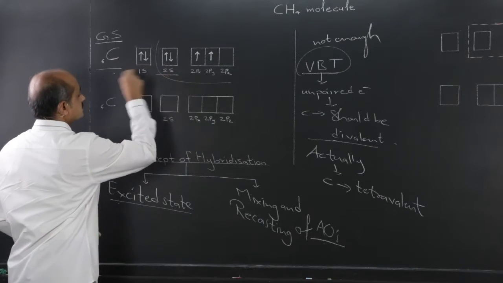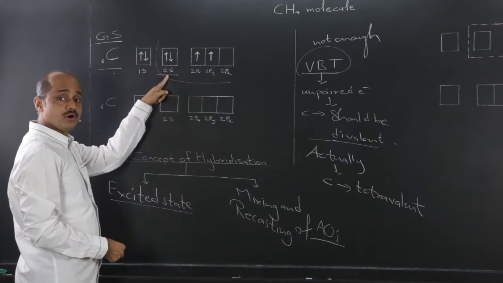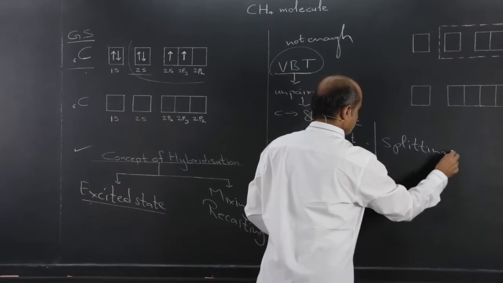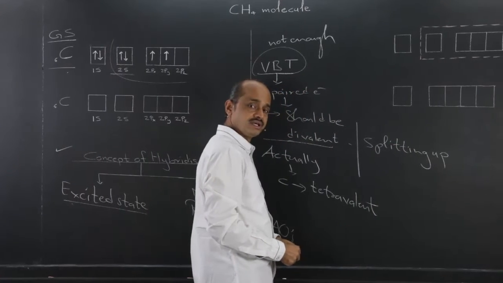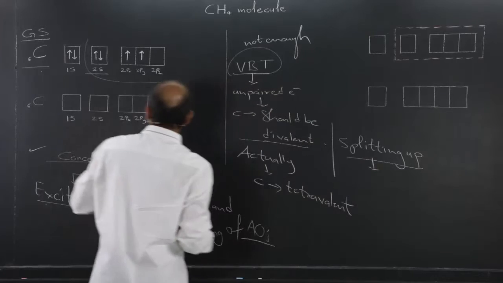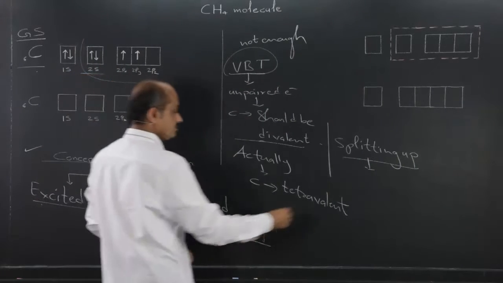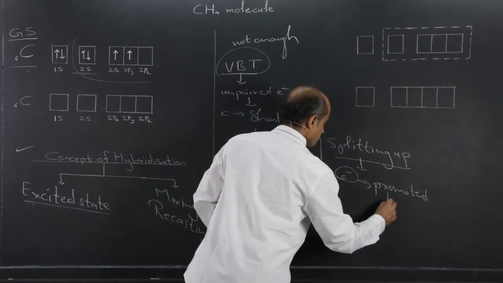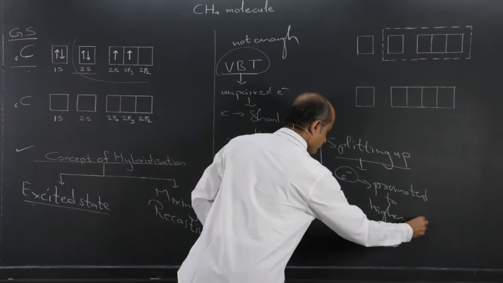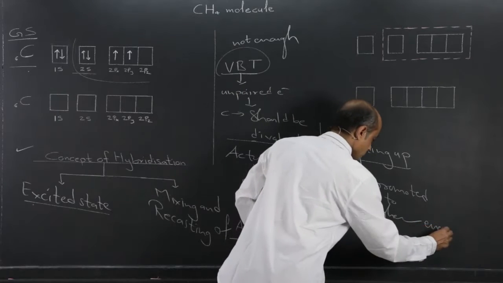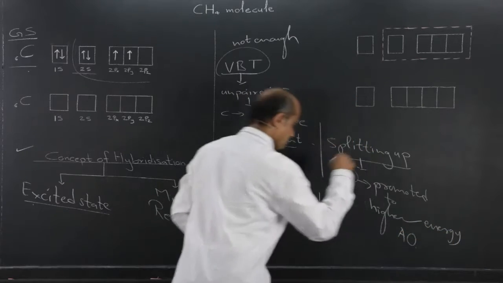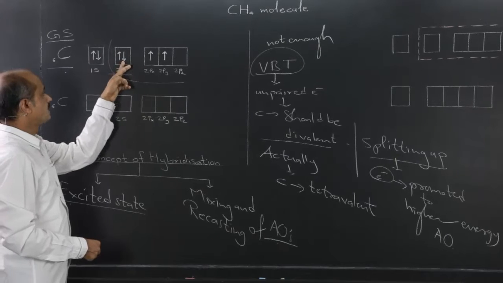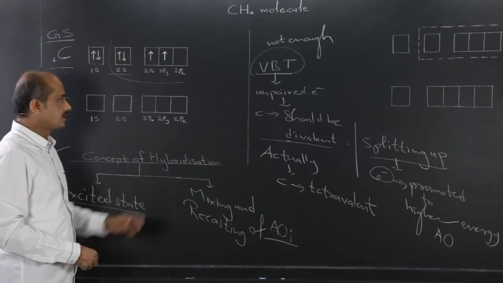The electron pair present in the 2s orbital splits up, and one of the 2 electrons gets promoted to a higher energy atomic orbital, an empty orbital.